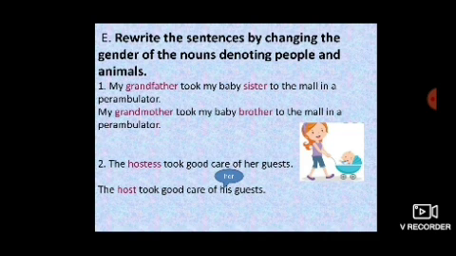Now the second one, the hostess took good care of her guests. Now hostess is the feminine gender, so we have to change the gender. You will change hostess into host. The host took good care of his guests. Not her guests, because in the above sentence her is used, and this her is the pronoun used for the hostess. So when you change the gender from hostess to host, the pronoun will also change. You have to remember this while changing the gender of nouns.